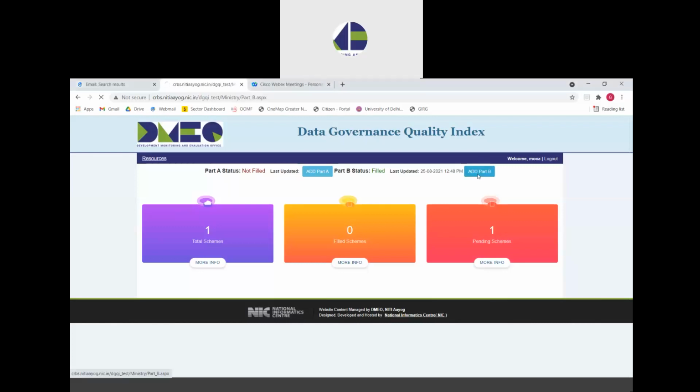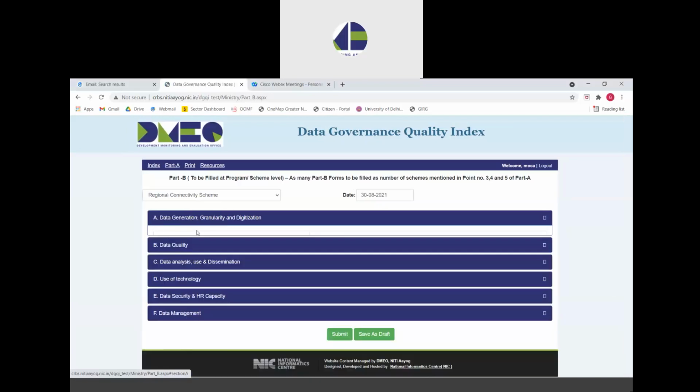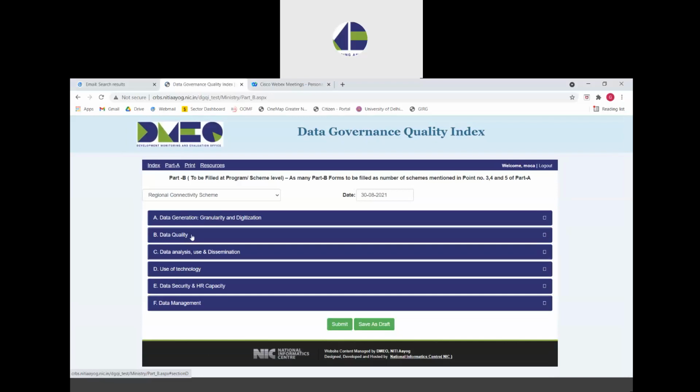So we go to the Add Part B tab on the top, select the scheme for which part B is being filled, and the second section or theme within this part B is data quality. The data quality section concerns the questions regarding data quality measures that are being undertaken by the ministry and whether they are meeting the quality benchmarks that have been set up by the industry at large.